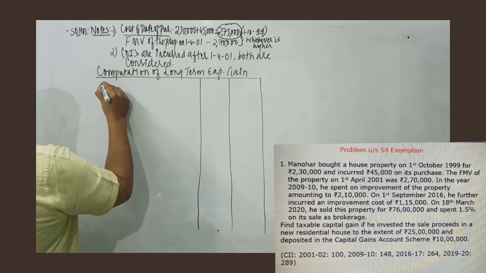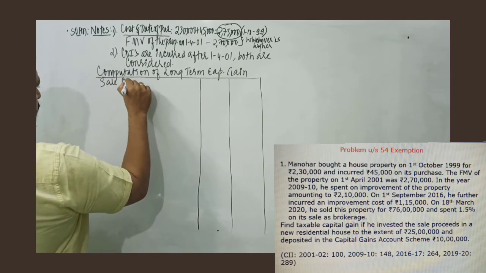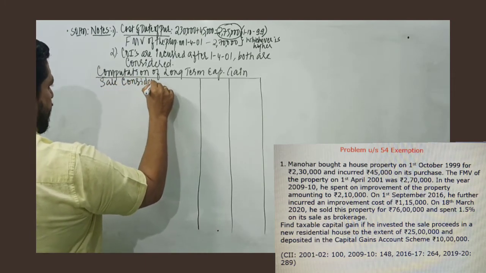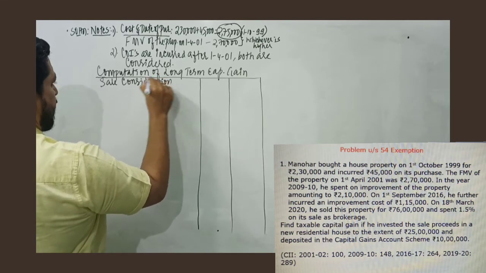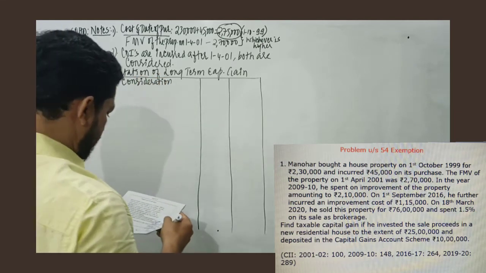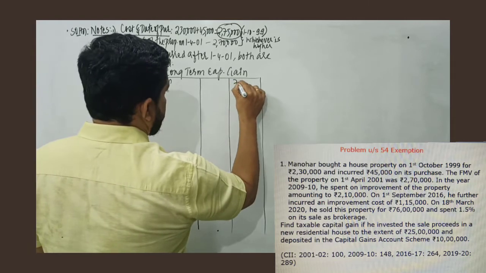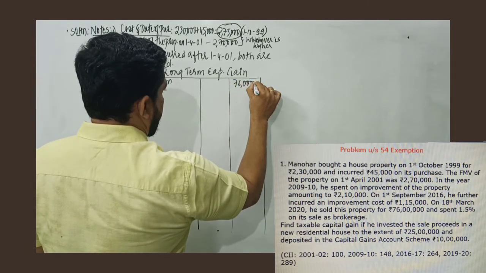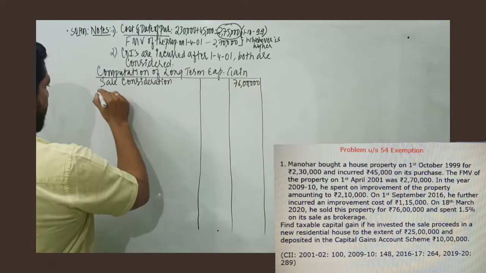And I record over here sale consideration. Now sale consideration is given to us in the problem. He sold this property for 76 lakh. So I record 76 lakh in the outer amount column.